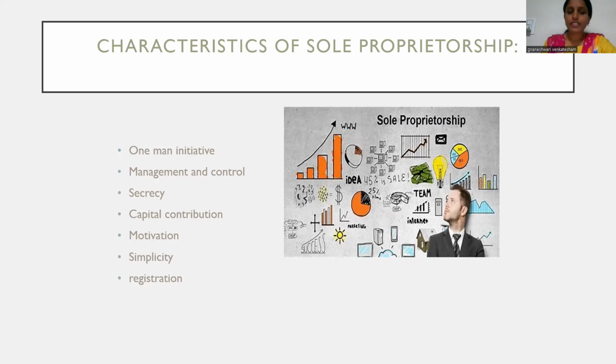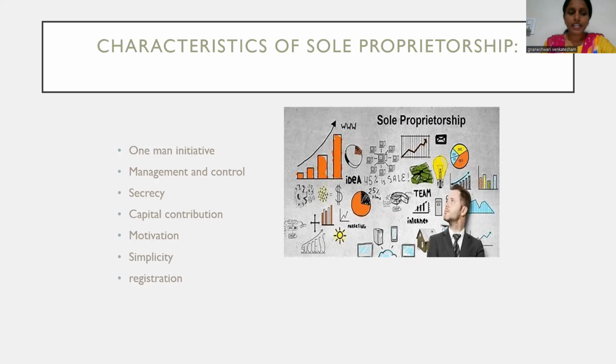And the next one is simplicity. Yes, this is the simplest and most basic form of business organization. It's very simple to start with minimum capital. So anybody who is interested in starting a business can take up the sole proprietorship business without any risk. There are a number of rules to start a business, but these rules and regulations are not applicable much to this form of business organization.